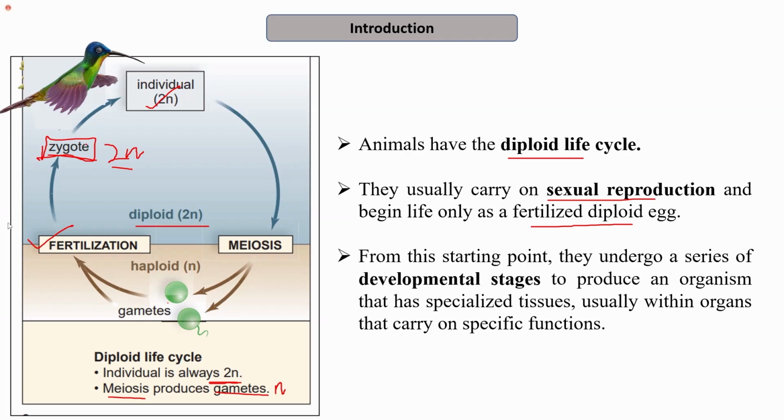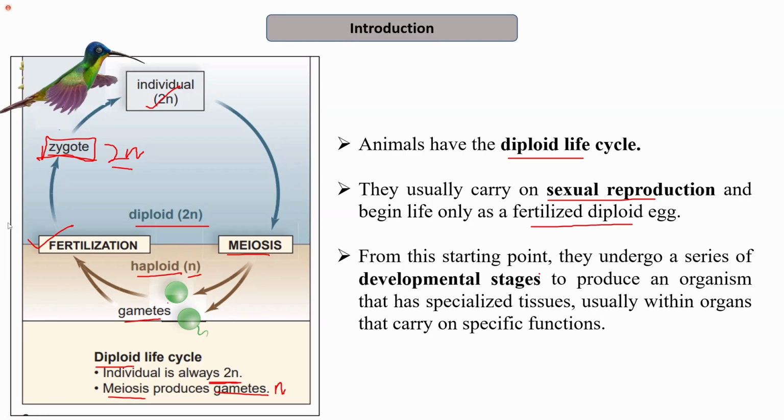And this, upon development, leads to the formation of the complete individual, which is again 2N in nature, which is diploid. And meiosis leads to the formation of gametes, which are haploid, N in number, and again the fusion of these gametes leads to the formation of the zygote. So the life cycle is diploid, the individual is always 2N, and meiosis results in the production of gametes.